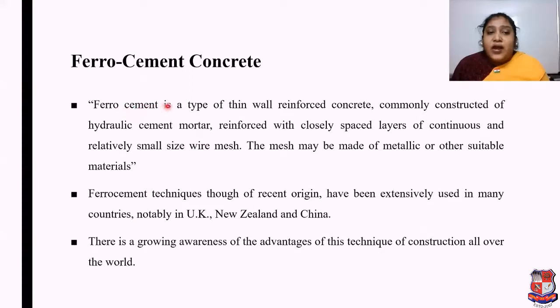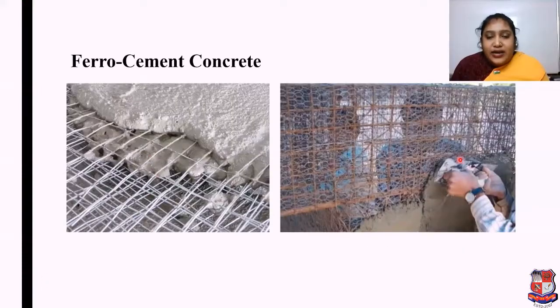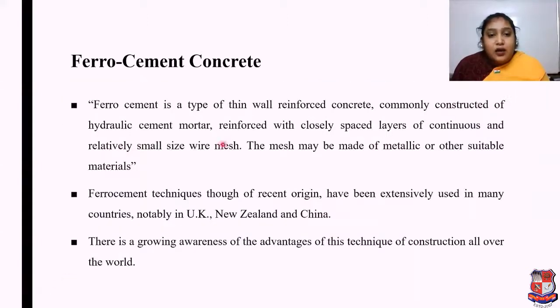Ferro cement is a type of thin wall reinforced concrete, commonly constructed of hydraulic cement mortar reinforced with closely spaced layers of continuous and relatively small size wire mesh. So the small element we are observing is a small size wire mesh. The mesh may be made of metallic or other suitable materials.